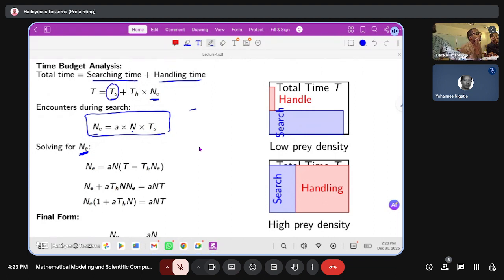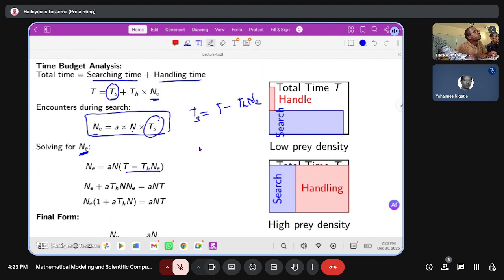You can say T minus Ts is equal to T minus the handling time times the total number of prey eaten. So you can substitute here.